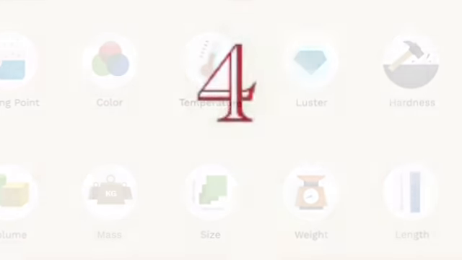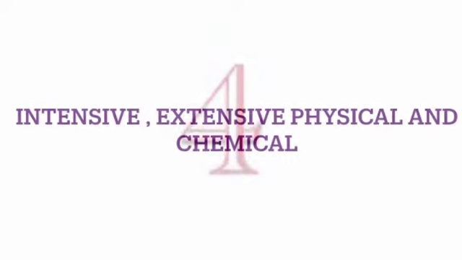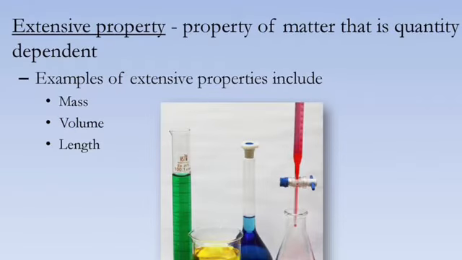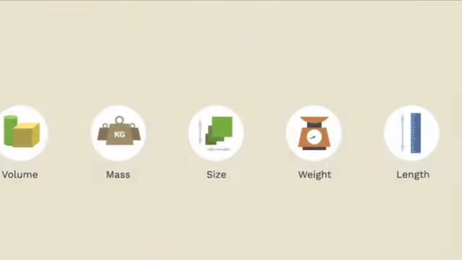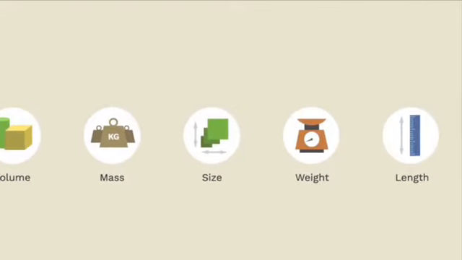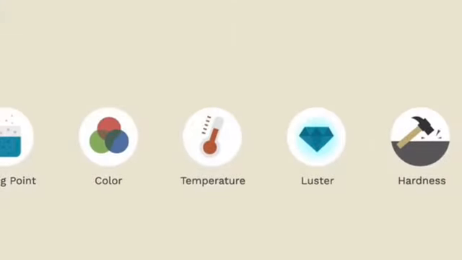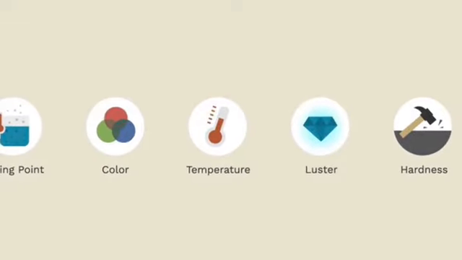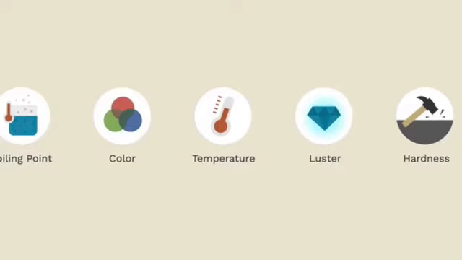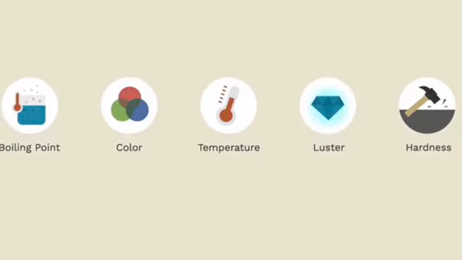These properties are divided into 4 groups: extensive, intensive, physical, and chemical. Extensive properties, such as mass, depend on the quantity of the matter being measured and vary with the amount of the substance and include weight and volume. Intensive properties do not depend on the amount of substance. For example, color, melting point, boiling point, conductivity, and physical state at a given temperature.